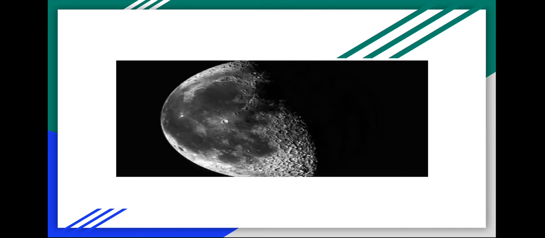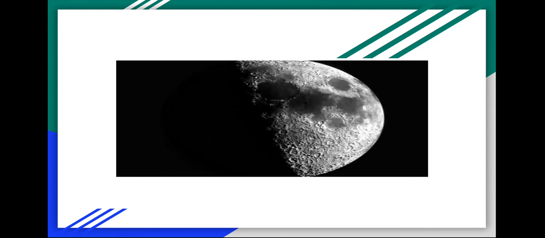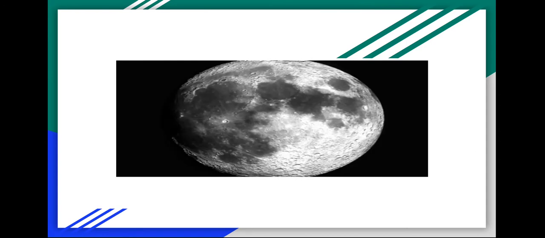Moon. Is the moon luminous or non-luminous? Yes, of course, it's a non-luminous object. The moon has no light of its own. It reflects the light of the sun. We see objects on earth only when a source of light illuminates them.